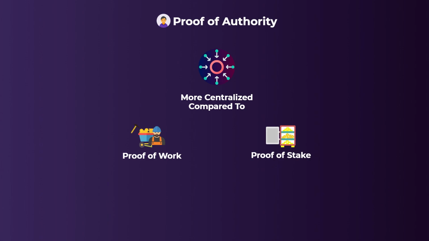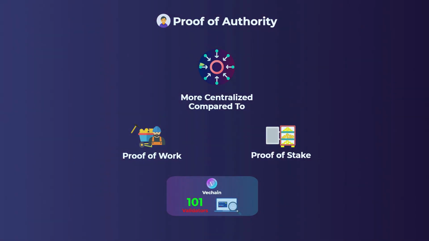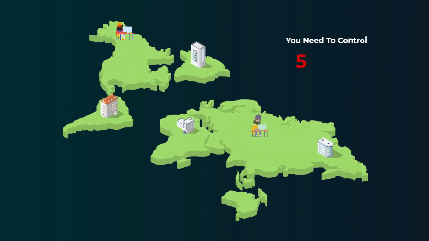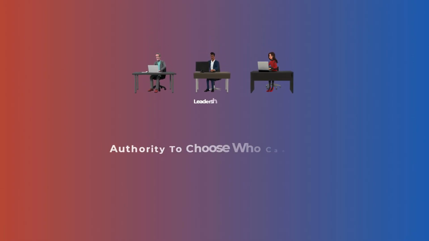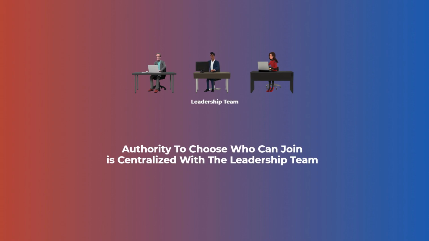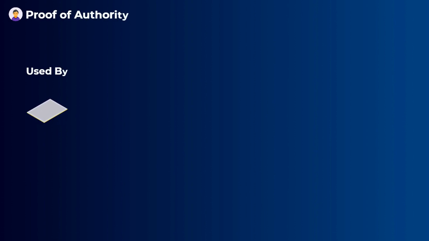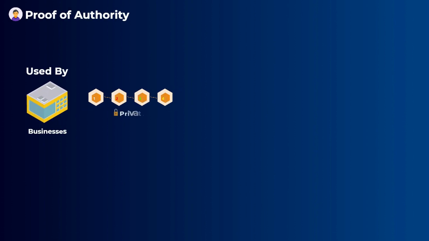The thing is that, yes, there may be many validators in proof of authority. In VeChain, for example, there are 101 validators, and to attack the network, you have to control or manipulate 52 validators, which is near impossible, as they are different companies and individuals all over the world. But still, the authority to choose who gets in the network is centralized in the hands of the team that chooses and removes the validators. That is why the proof of authority is mostly used by businesses building their private blockchains that care more about the speed and security than they care about decentralization.